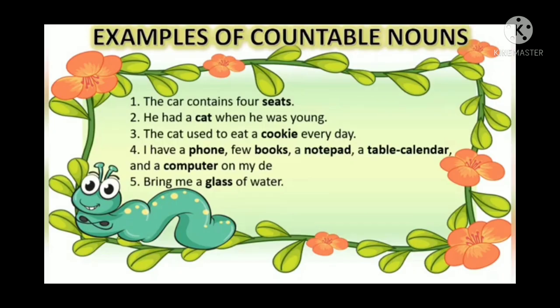Now take some more examples of countable nouns. The car contains 4 seats. Seats can be counted, so this is a countable noun. It is in plural form. He had a cat when he was young. The cat used to eat a cookie every day. I have a phone, few books, a notepad, a table calendar, and a computer on my desk. Bring me a glass of water. So you can see all the highlighted words are countable nouns as they all can be counted.